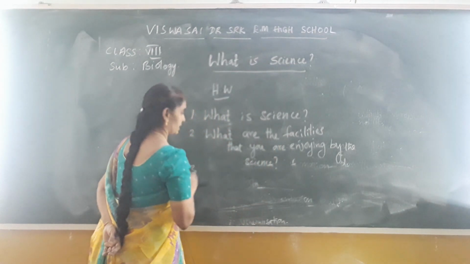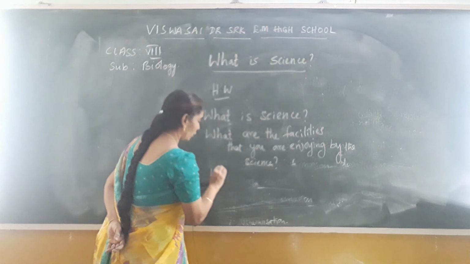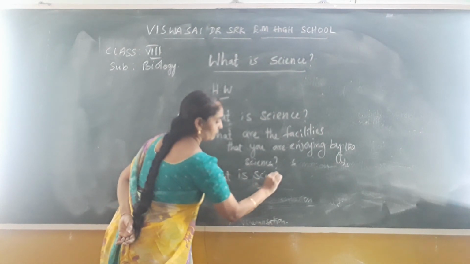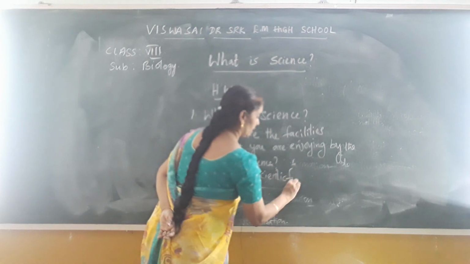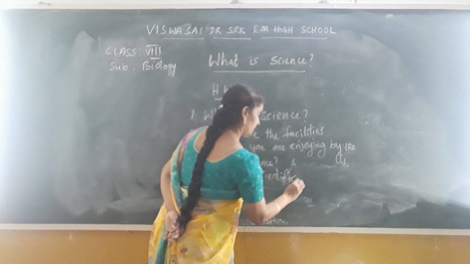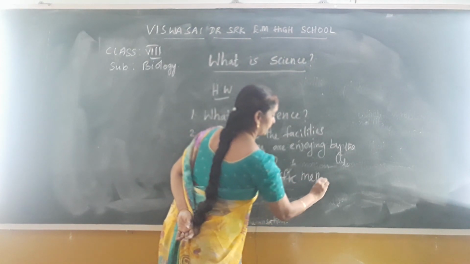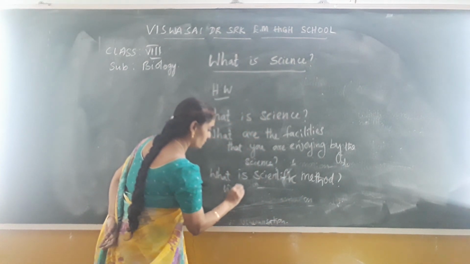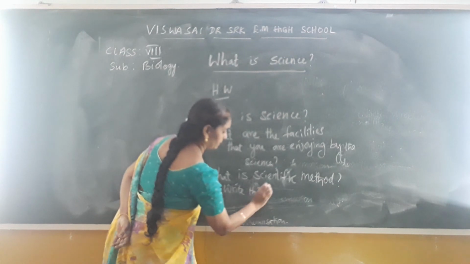Okay, next, the third question is, what is the scientific method? And write the steps of the scientific method.